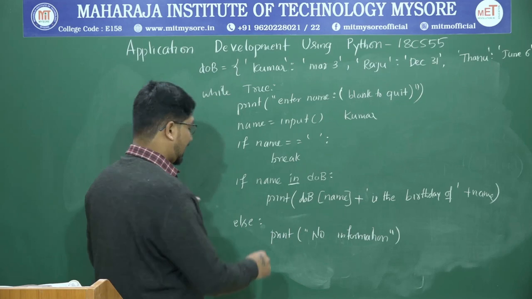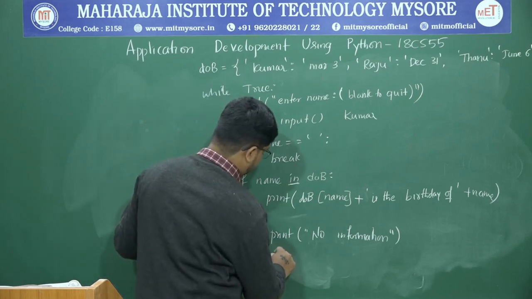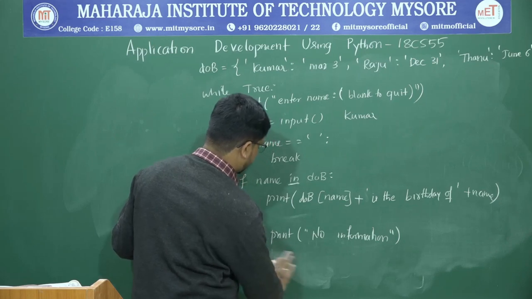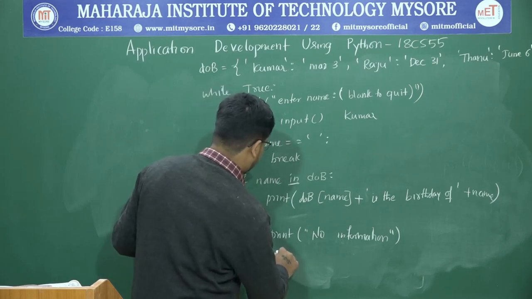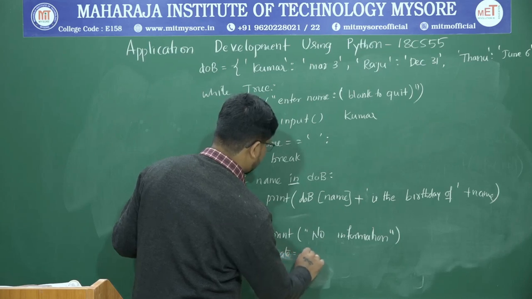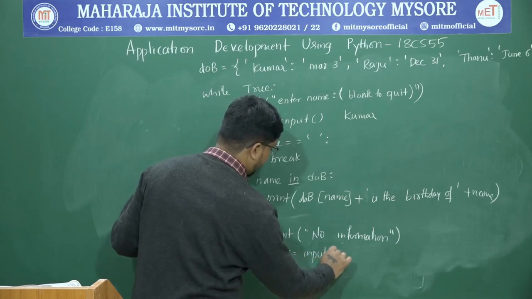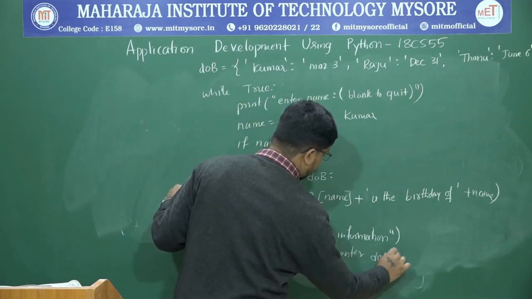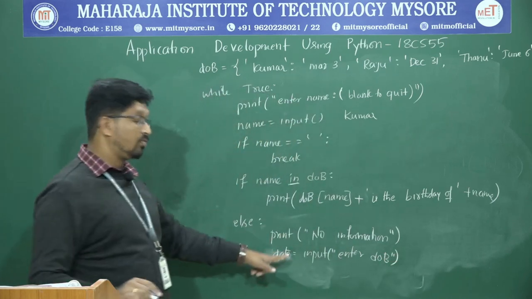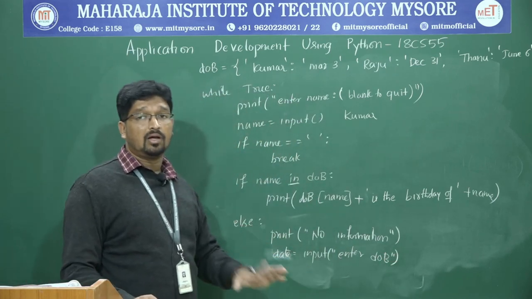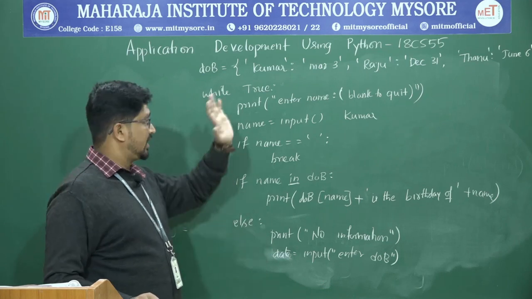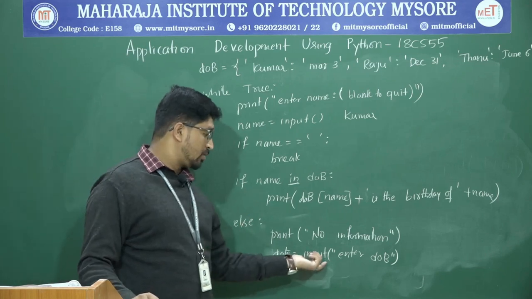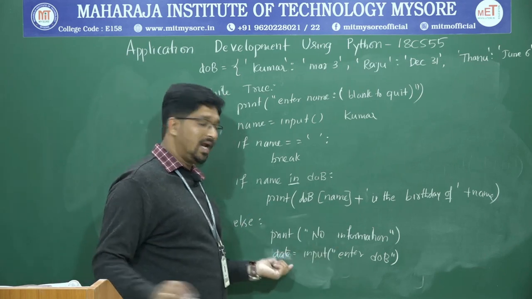For that, let us say date is equal to input, enter date of birth. This will work only when the particular name is not present inside the dictionary, but I still want to include that date of birth inside the dictionary. So I am asking the user to enter the date of birth, which is stored in date.